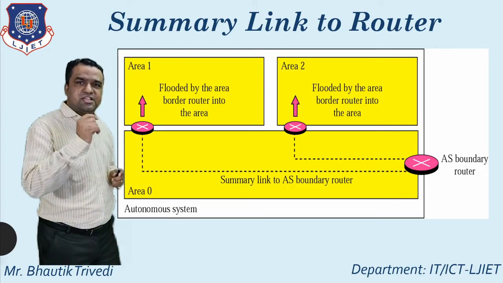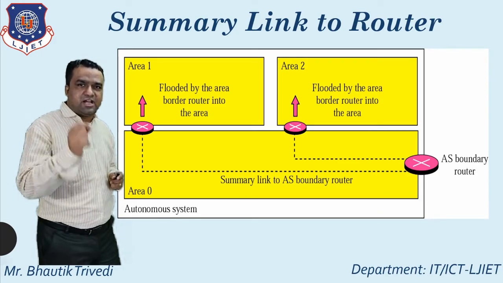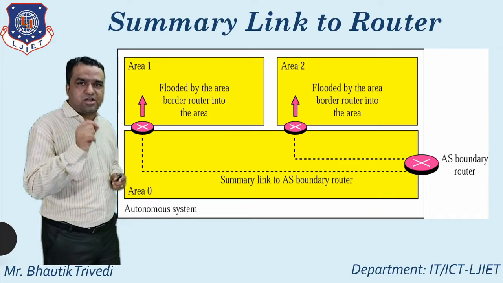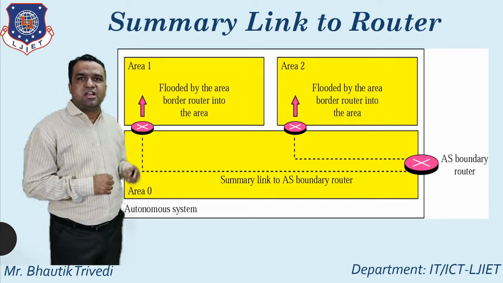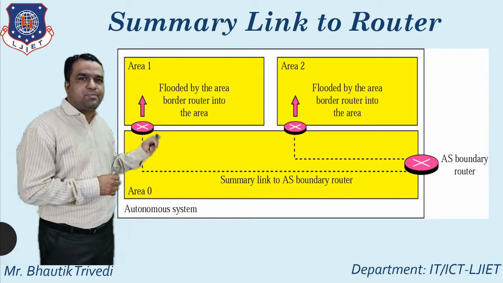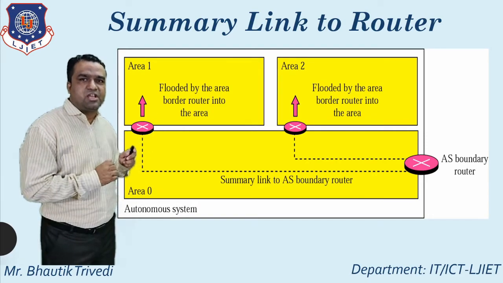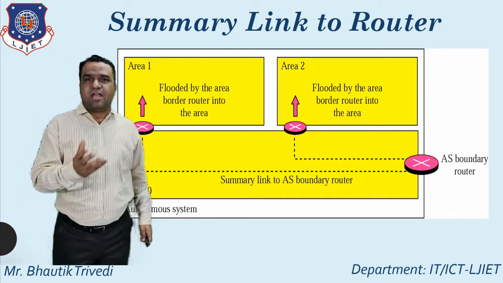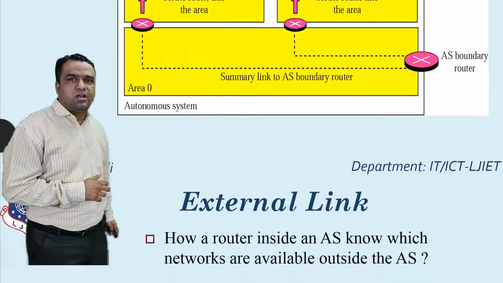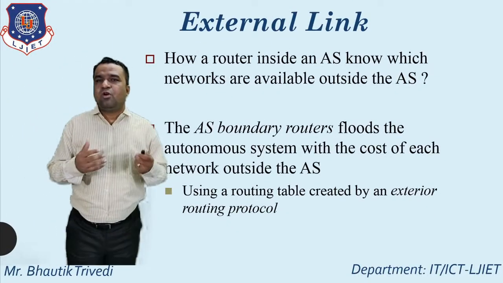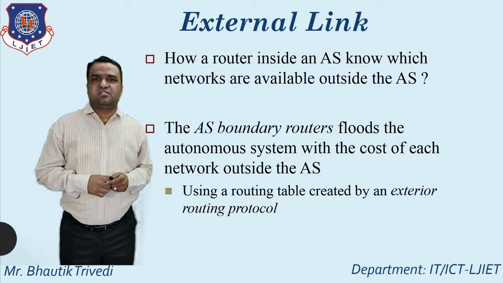The difference is that summary link to network supports one network in a particular area, but in summary link to AS boundary router, you directly put the boundary router in the autonomous system boundary. So that is the difference between type number 3 and type number 4. After that, what is the meaning of external link?